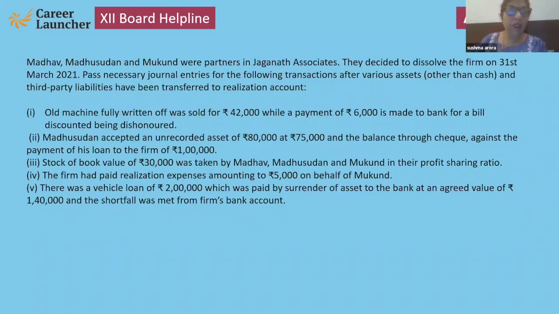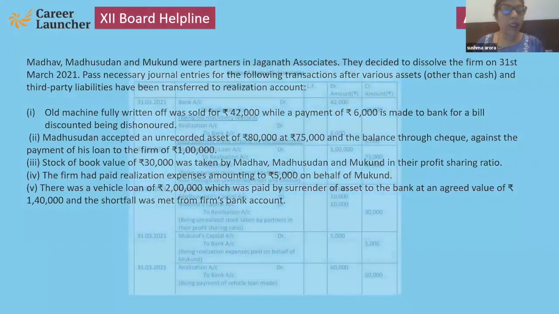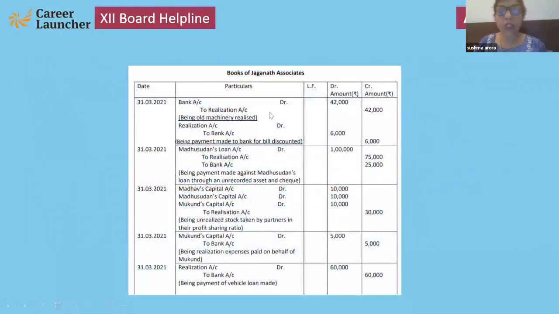One by one. Answer is bank account debit to realization, because asset realized and payment made for bill discounted, just opposite of it, that is liability to be paid.